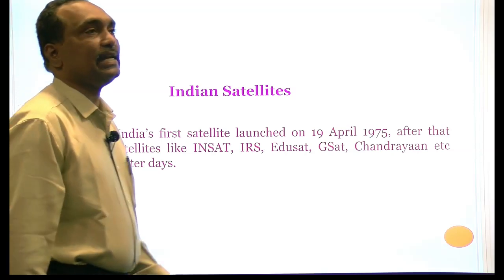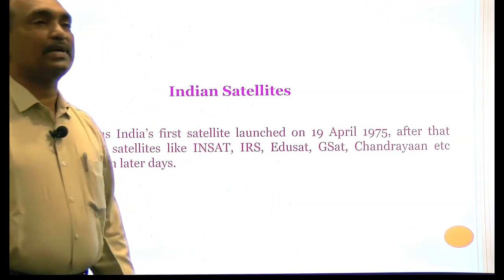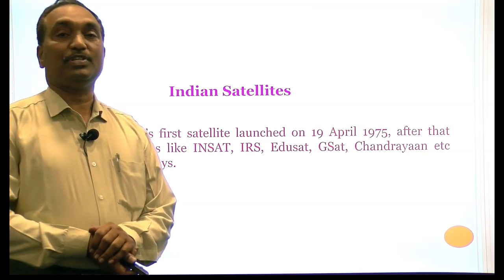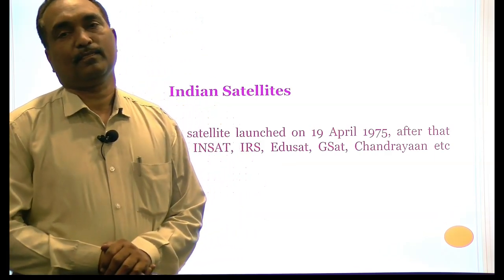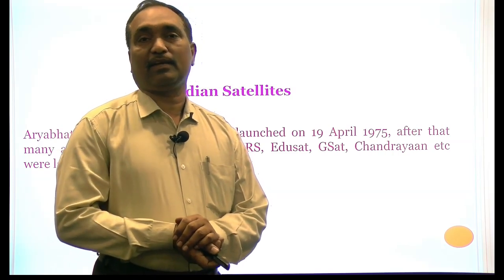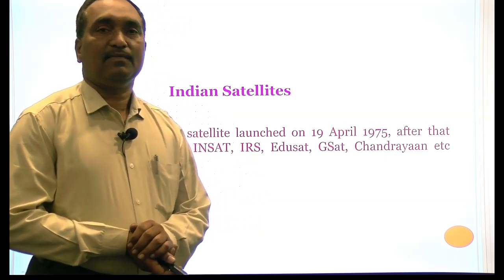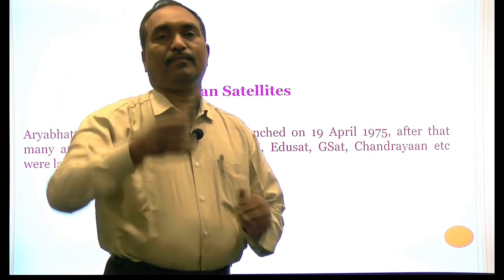Now, what about Indian satellites? We know the first satellite, on April 19th, 1975, was called Aryabhatta. We did not stop there. Thereafter, we developed our own rockets and our own satellites. We started with the sounding rocket, and thereafter SLV, ASLV, PSLV, GSLV, so many rockets to send artificial satellites into space.